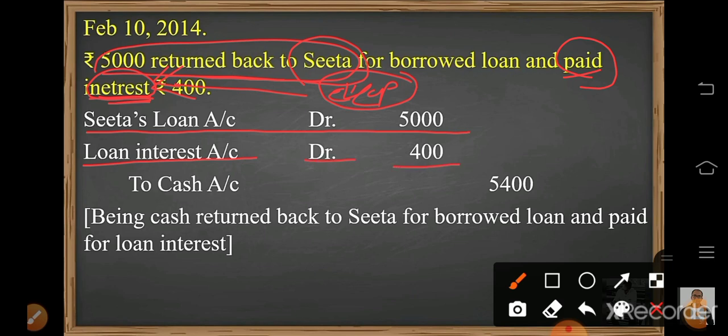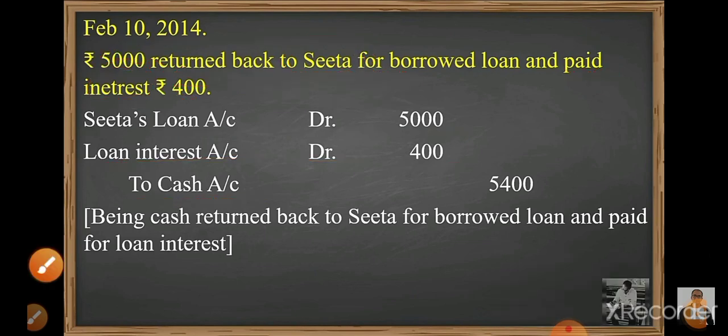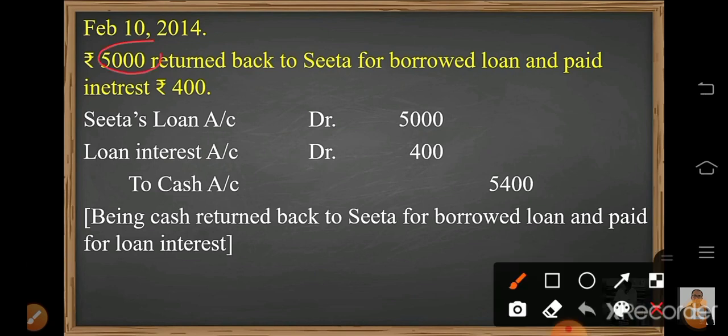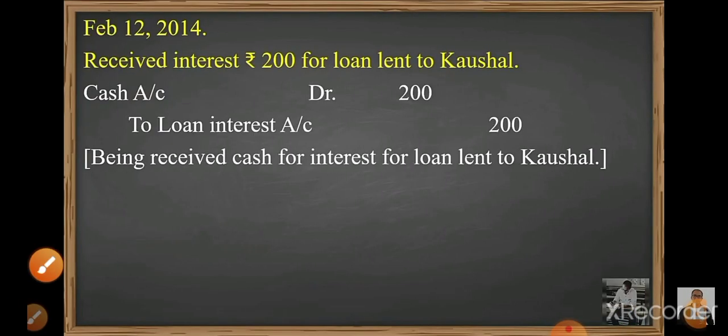Next, in both cases, we are giving money to Sita and we are paying interest, so cash goes out of the business. When we are giving money to Sita, cash goes out, and when we are paying interest, cash also goes out. So to cash account, this amount will be added up, 5000 plus 400. I'll write over here 5400. Move to the next transaction.